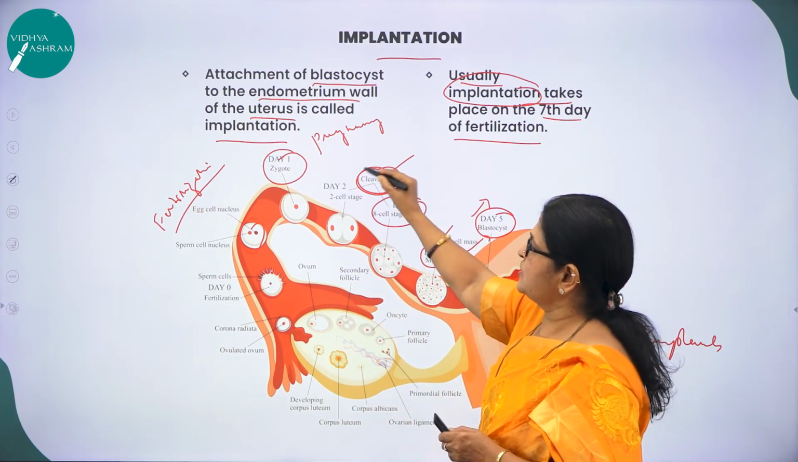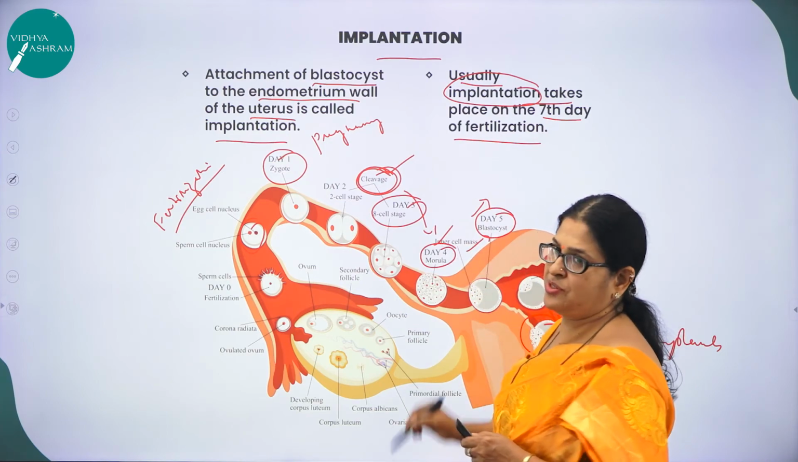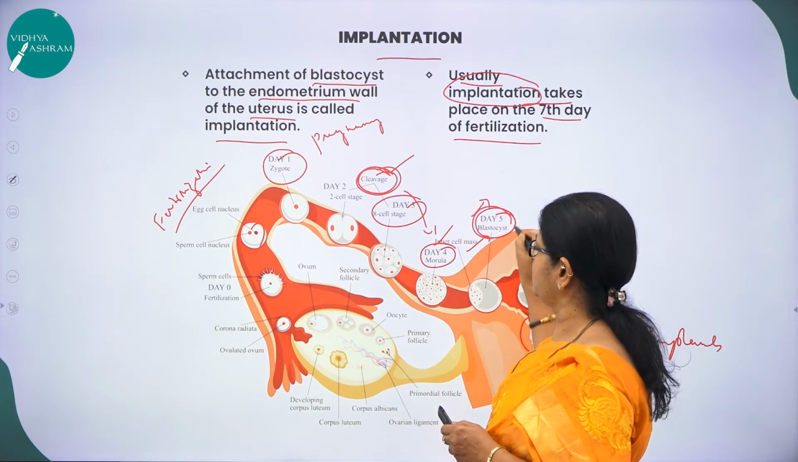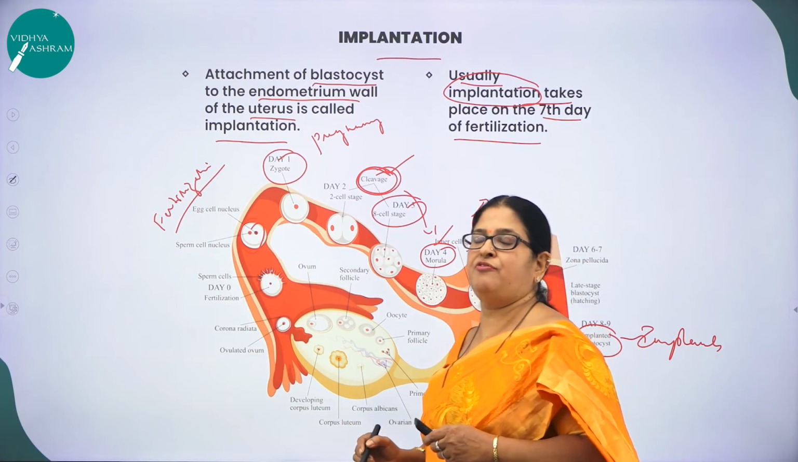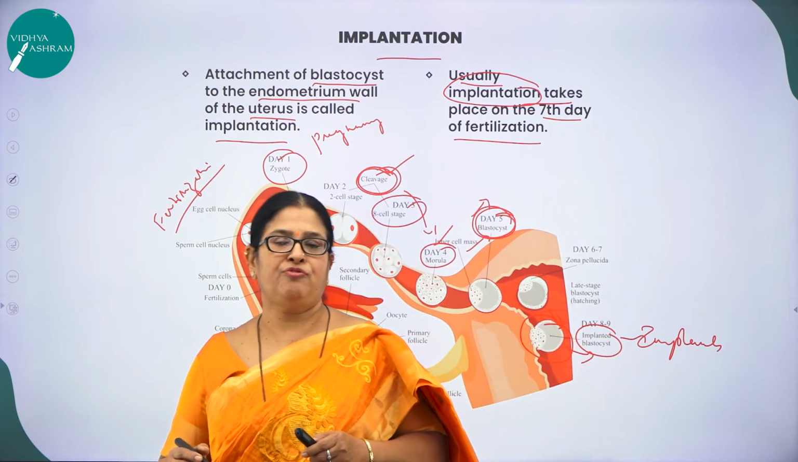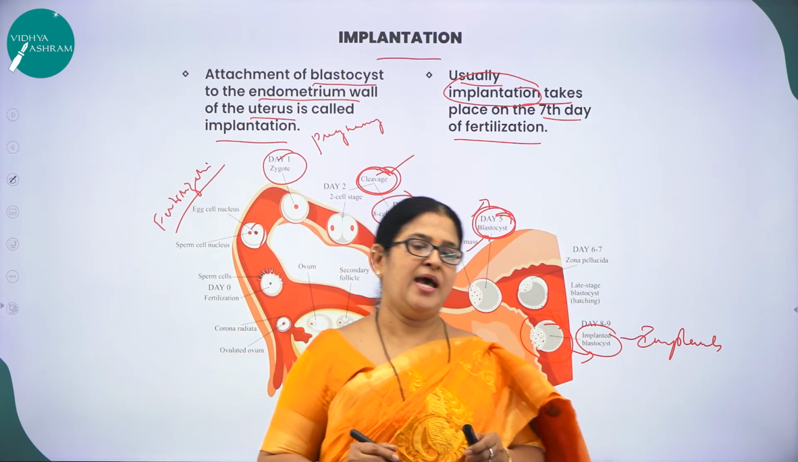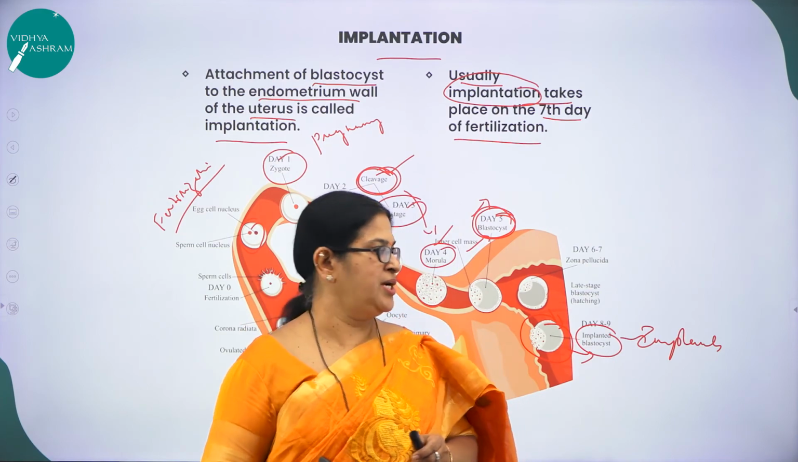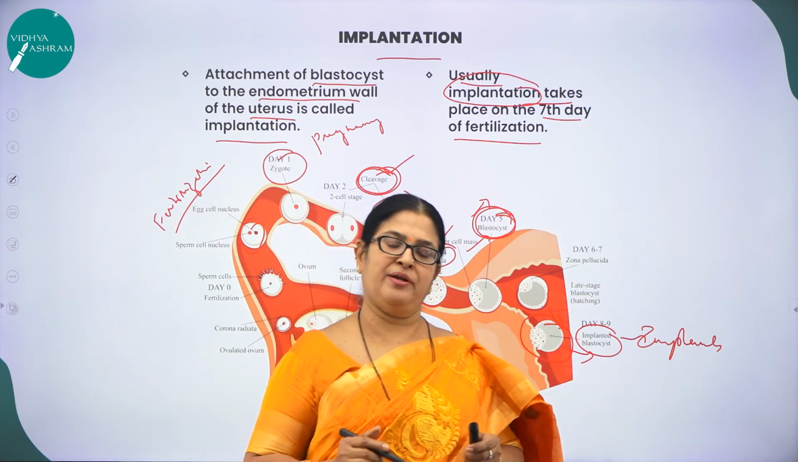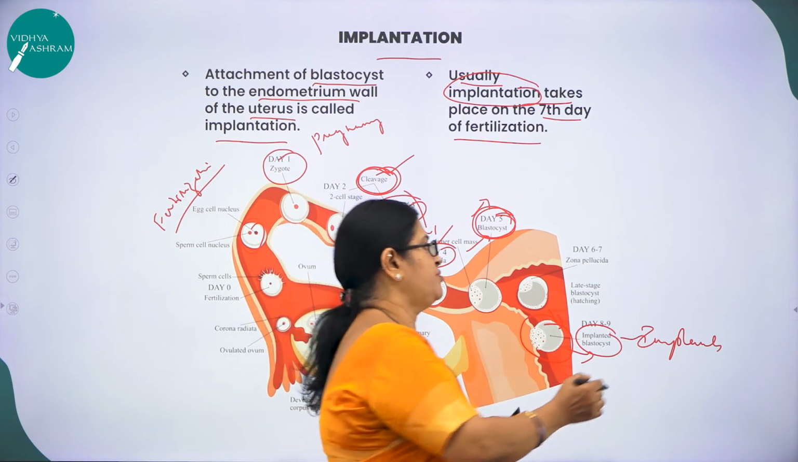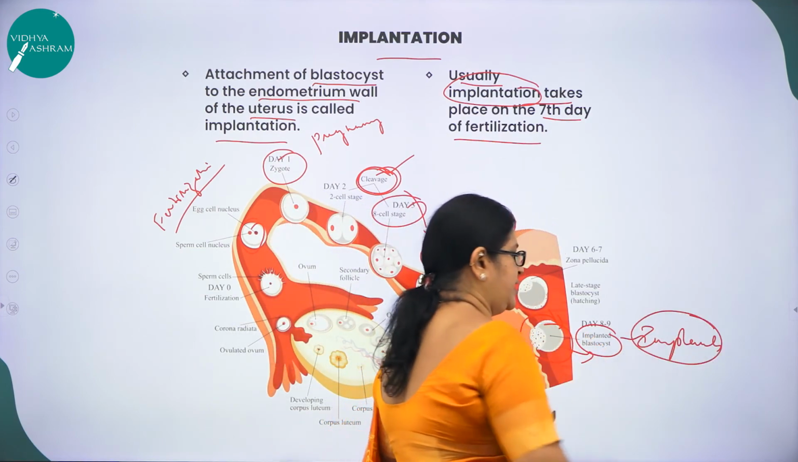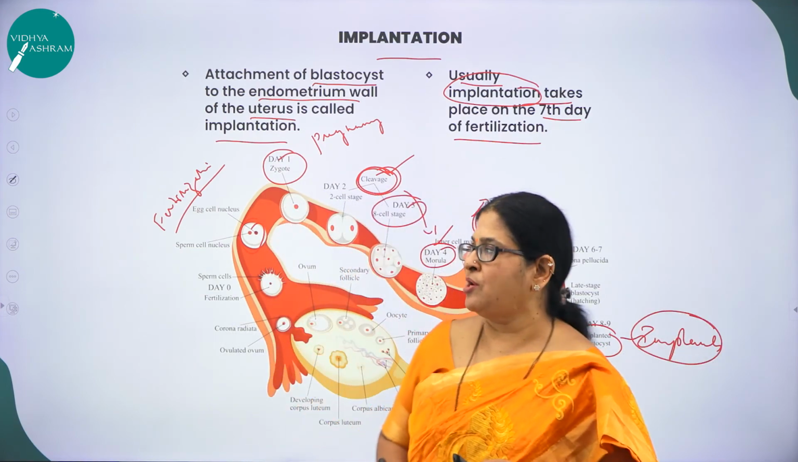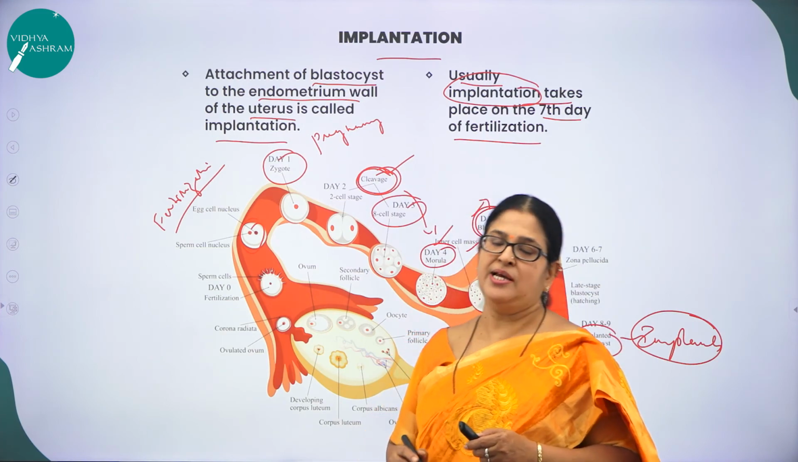So it undergoes cleavage, then morula, then blastula, or what we call blastocyst, which is characterized by the formation of an outer layer called trophoblast and an inner cell mass, and the attachment of the trophoblast to the endometrium lining of the uterus, for which we use the word implantation or pregnancy. Hope you have understood the concepts I have discussed in today's class.